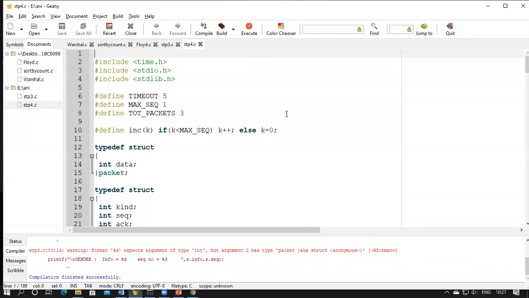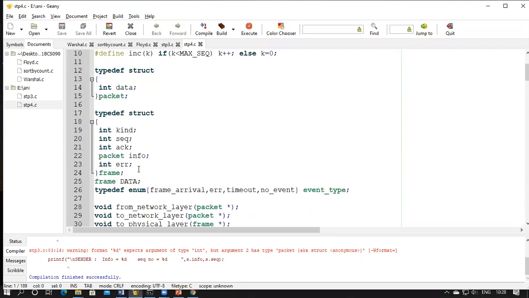Now let's have a look at the program. So we'll initialize the timeout which is required in the stop and wait protocol. Then the maximum sequence number is 1, since sequence numbers are 0 and 1, so we'll initialize that as 1. And the total number of packets is 3. And this is the macro function which is going to increment your sequence number. So we'll define a packet which is given by the network layer, and we'll define a frame which is created in the data link layer.